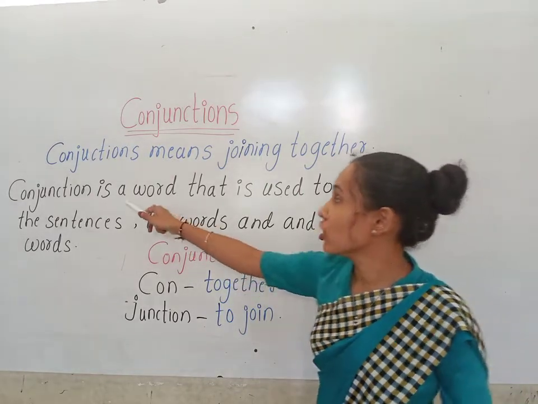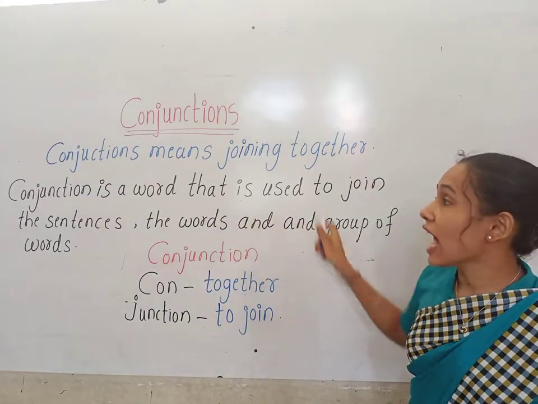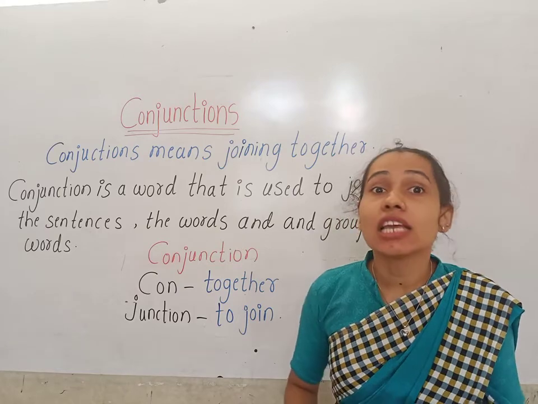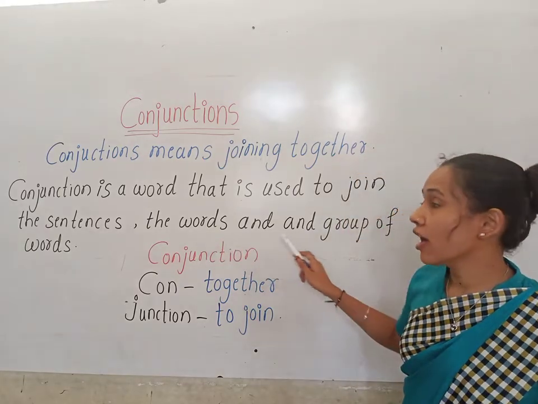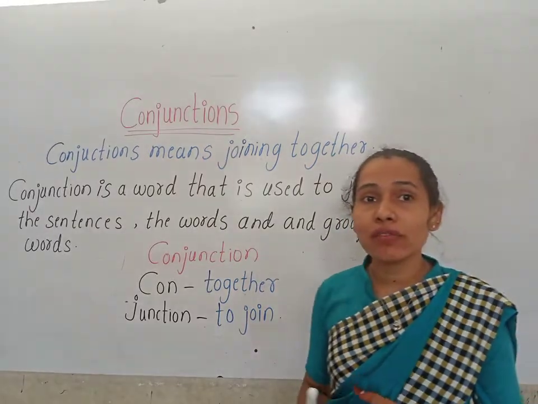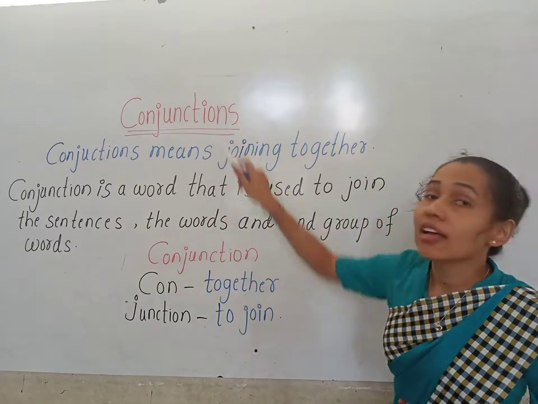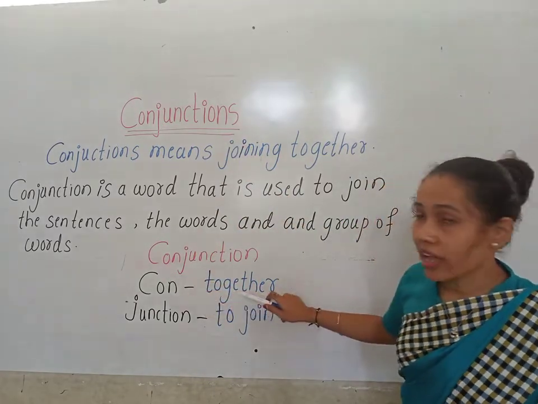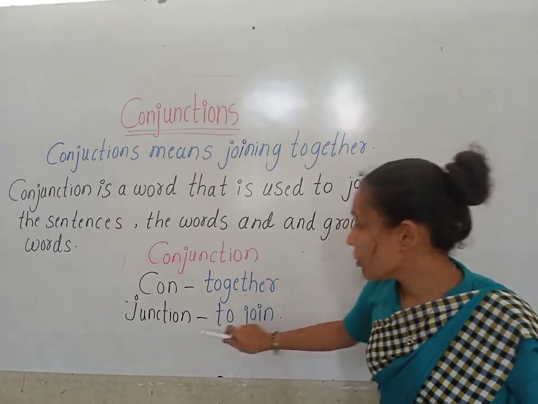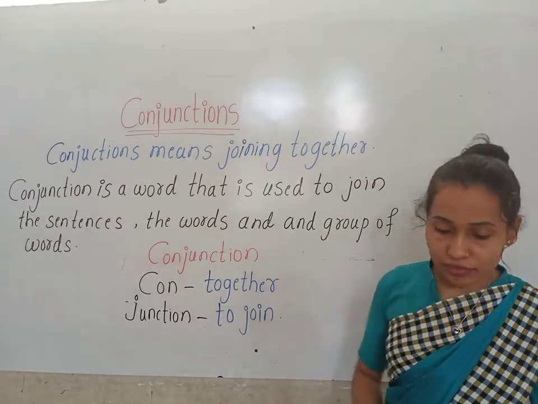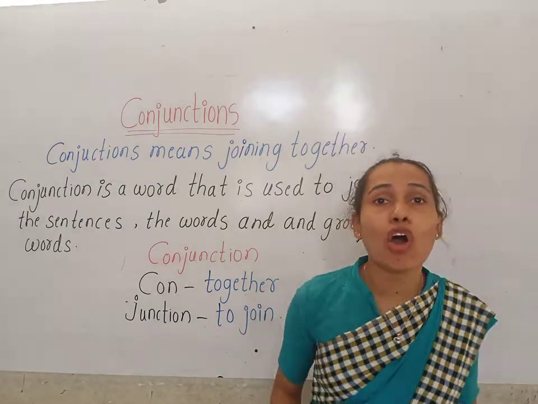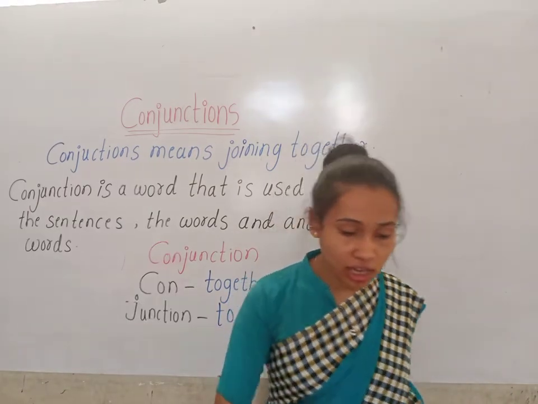Conjunction is a word that is used to join the sentences, the words or the group of the words. Con means together and junction means to join. Okay, let us see some examples for conjunctions.